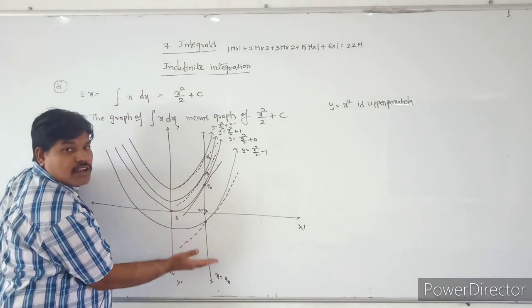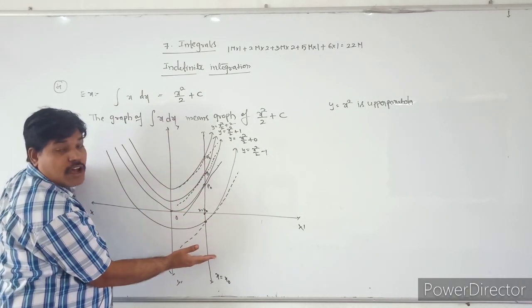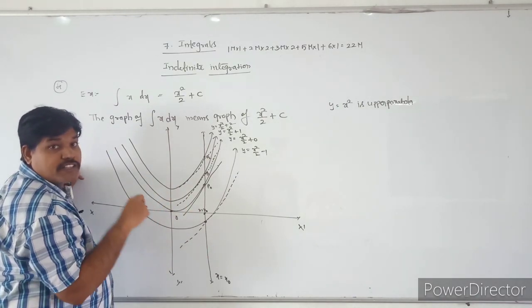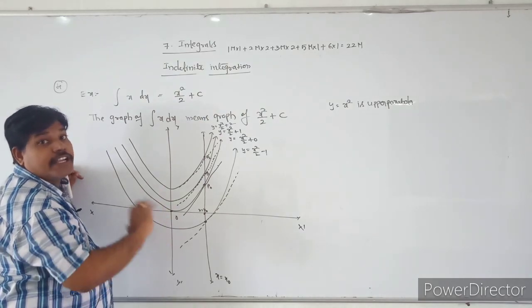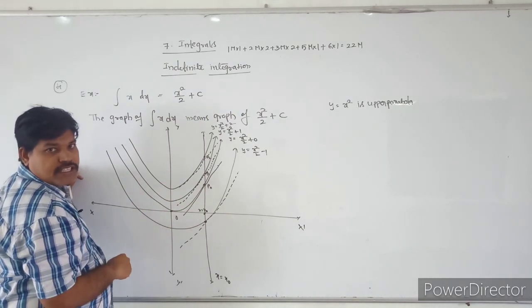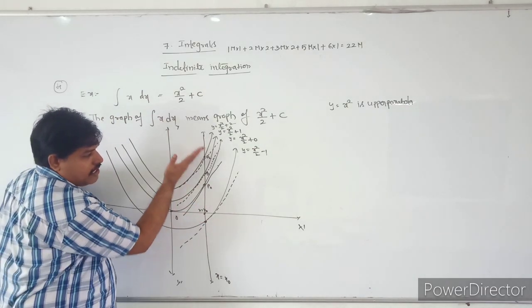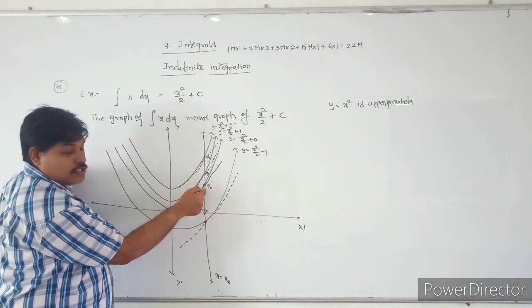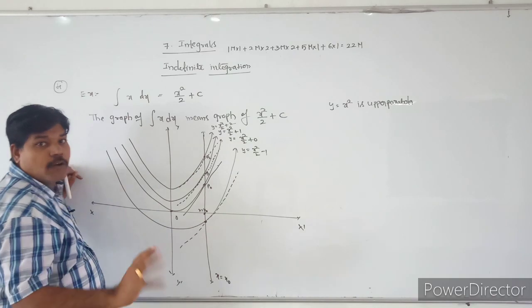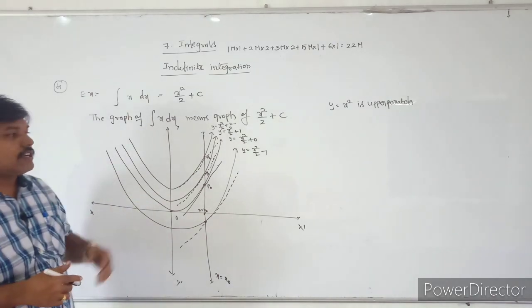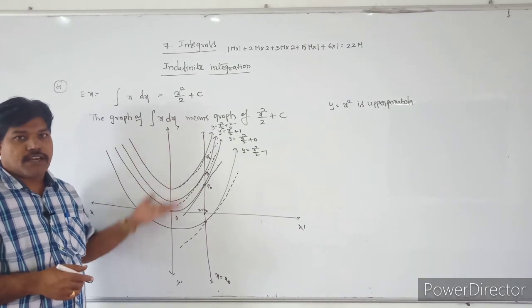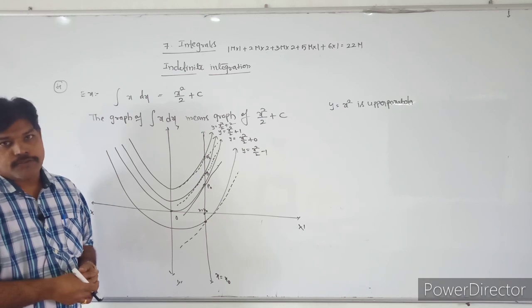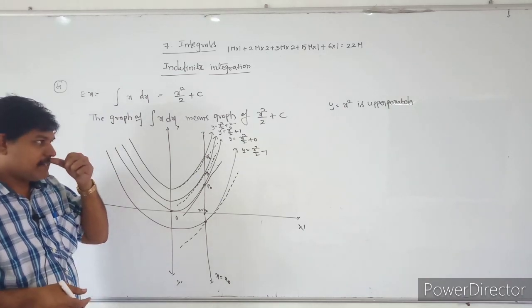The slopes of the tangents are the same. The slopes of the tangents in the indefinite integral are equal. All these are parallel, and the slope of the tangent of the curve at these points are all equal. That's why we say all these are families of curves. So indefinite integrals represent a family of curves.